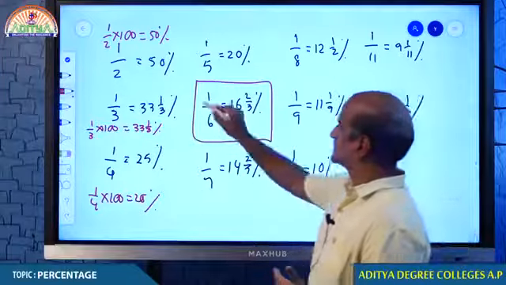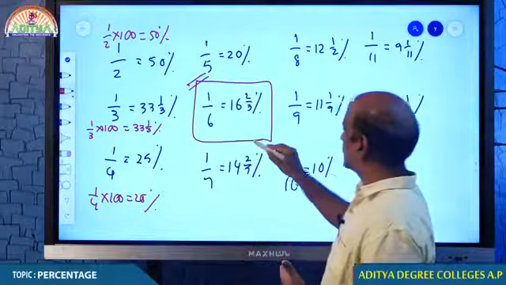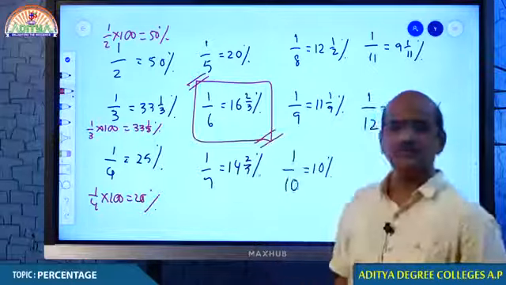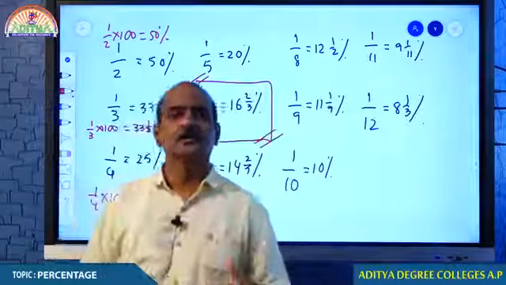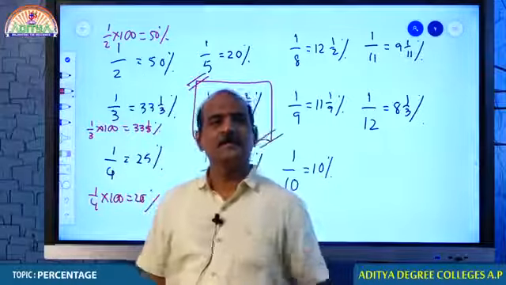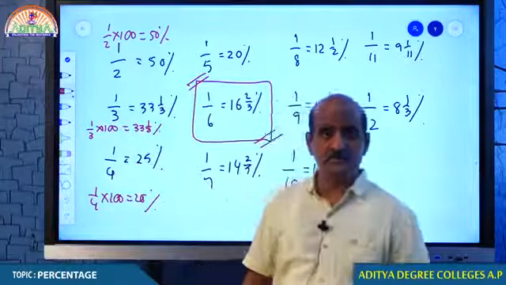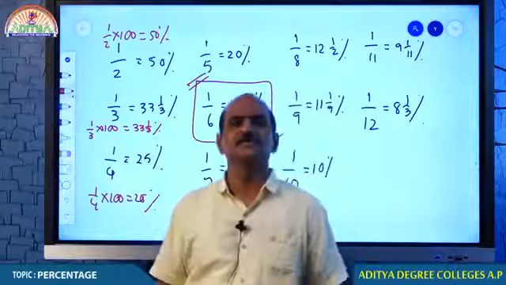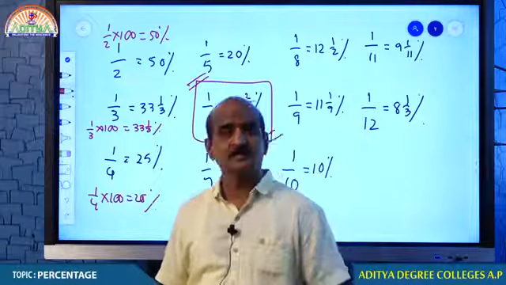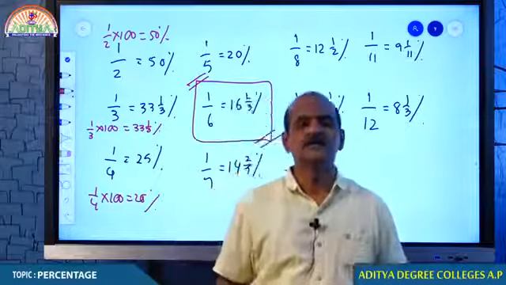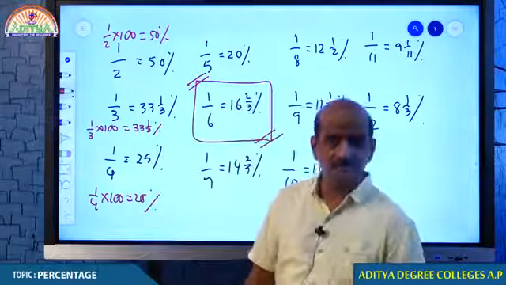Our corona cases are something close to 16 2/3%. Let us see how to understand this particular percentage. In the newspaper, if you read daily, if you are in touch with current affairs, obviously you could see that in Andhra Pradesh, corona cases are rising like anything. Positivity is 16 2/3%.